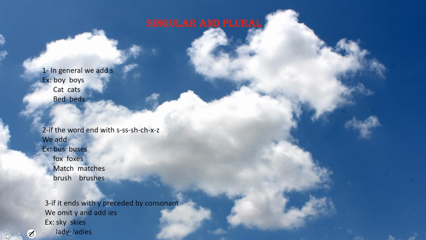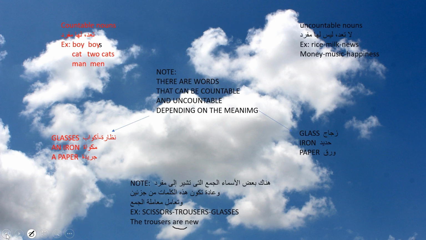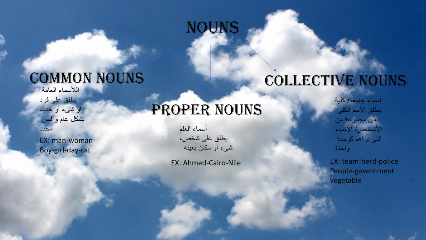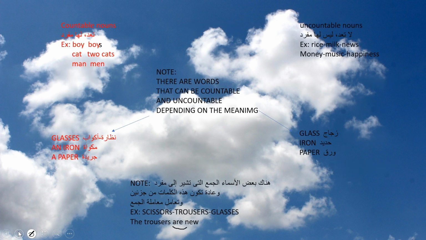Okay? So, to sum up what we have said before, nouns are common nouns, proper nouns, and collective nouns. Common nouns are general names, while proper nouns are specific names, and collective nouns are the names that, when you say it, you feel that you are talking about a group. Okay? We have also countable nouns and uncountable nouns. Countable nouns are the nouns that can be counted and have plural form. Uncountable nouns are the nouns that are not counted and don't have any plural form.